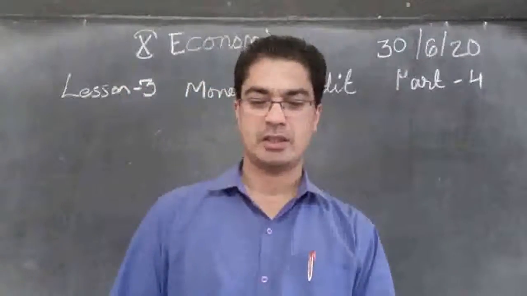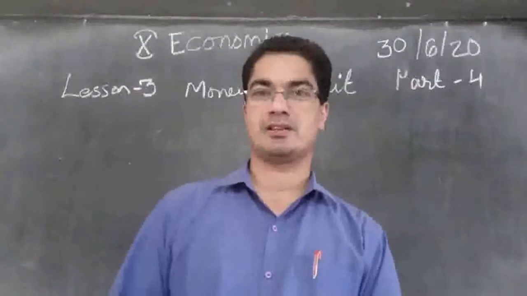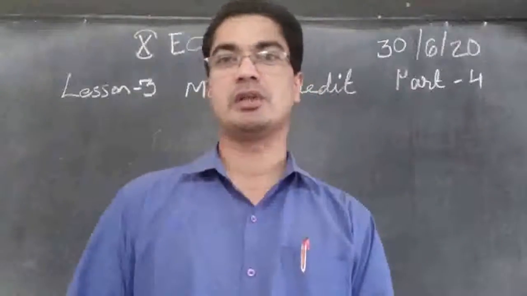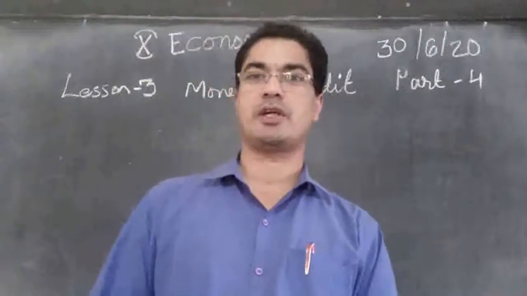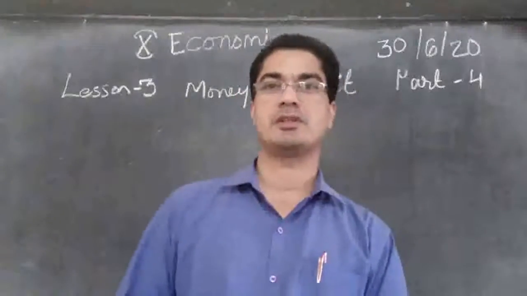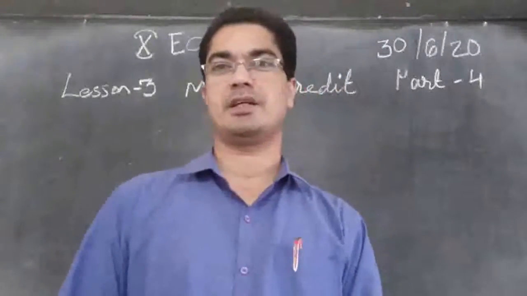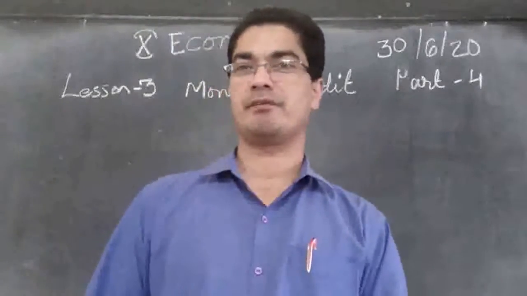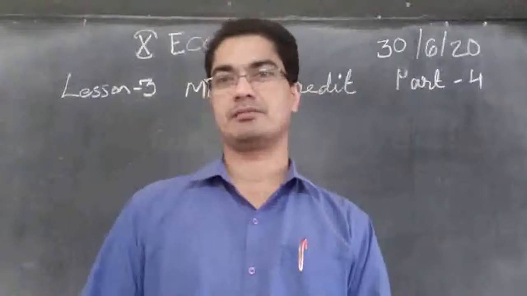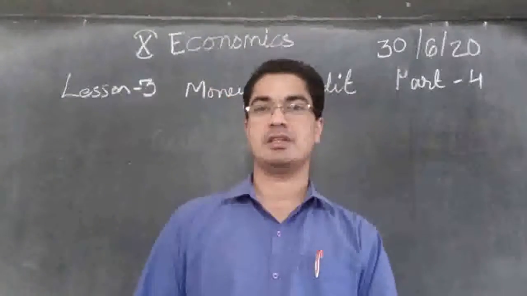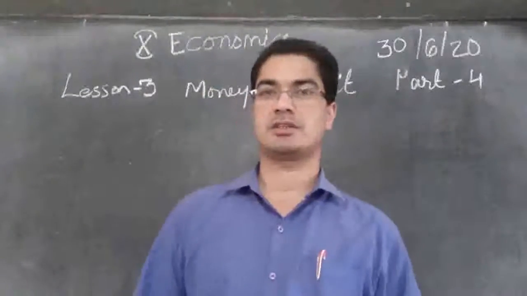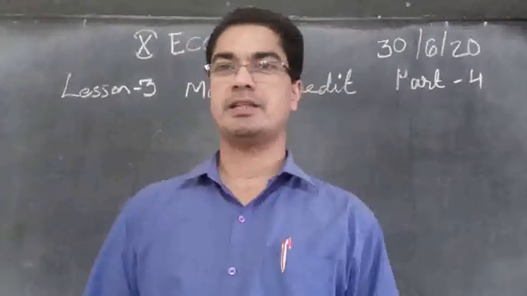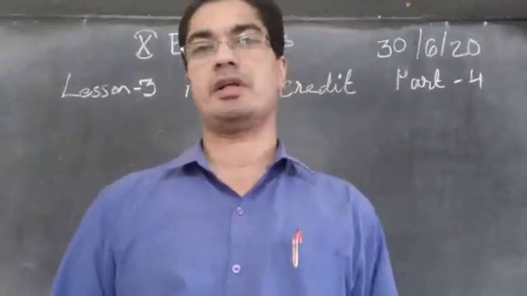So let us see, in order to take credits, we also spoke about different sources of credit. There are private money lenders, cooperatives, business people, and banks. Let us see what the differences are between these different agents or sources of credit.